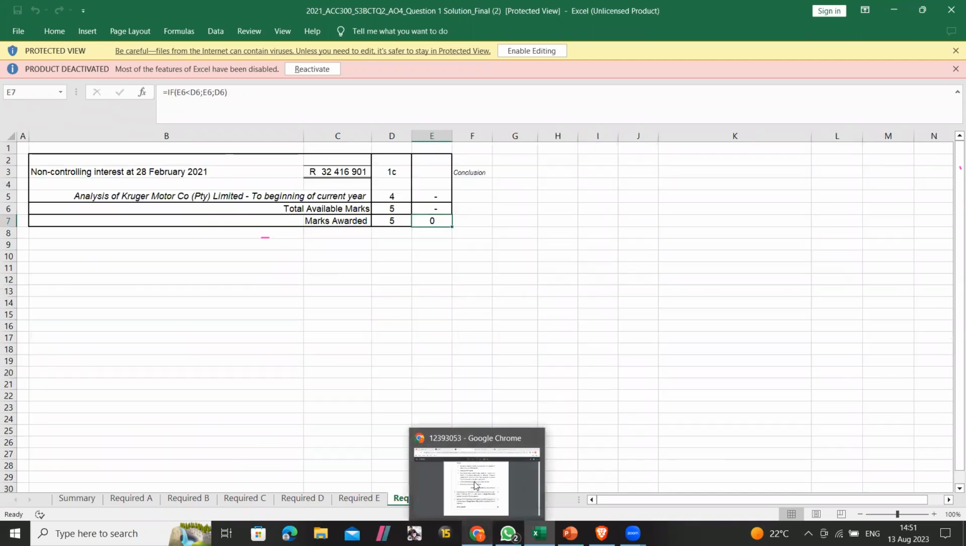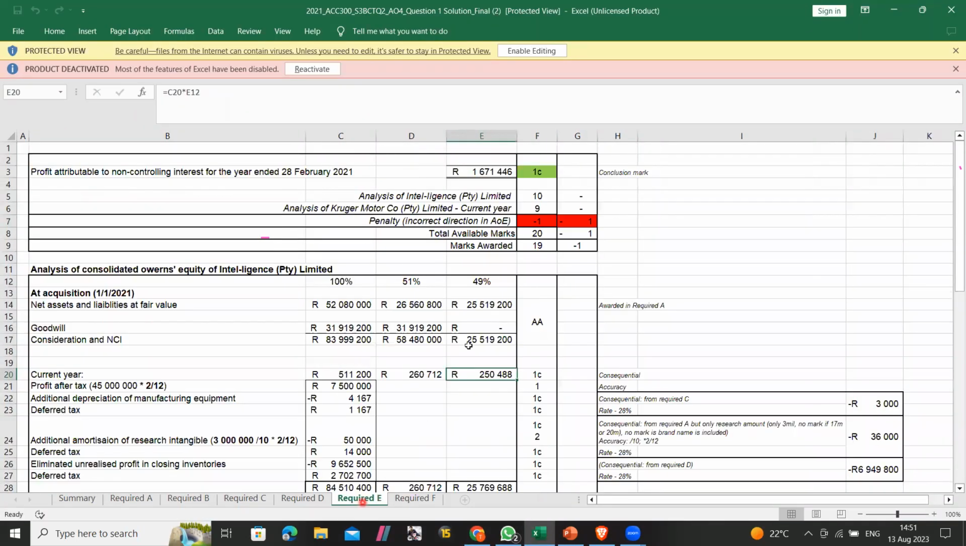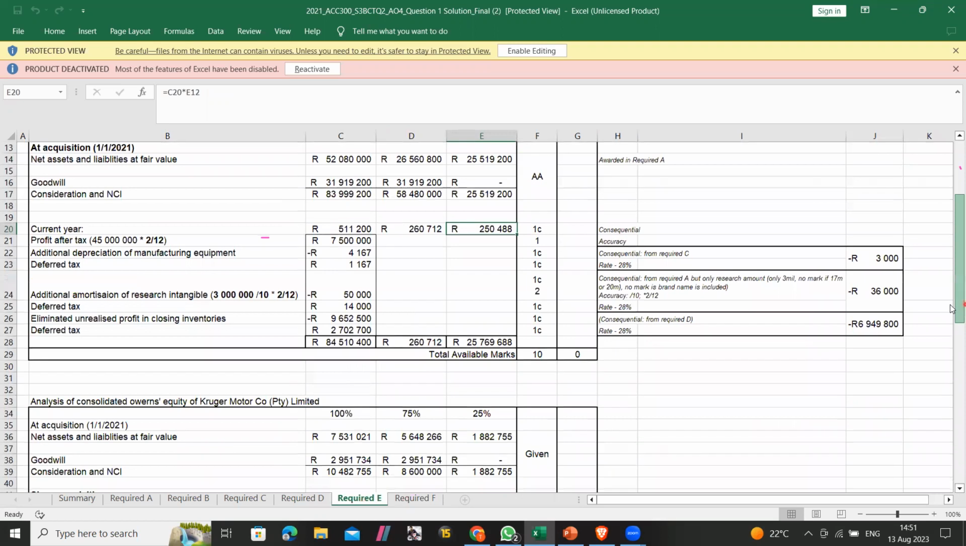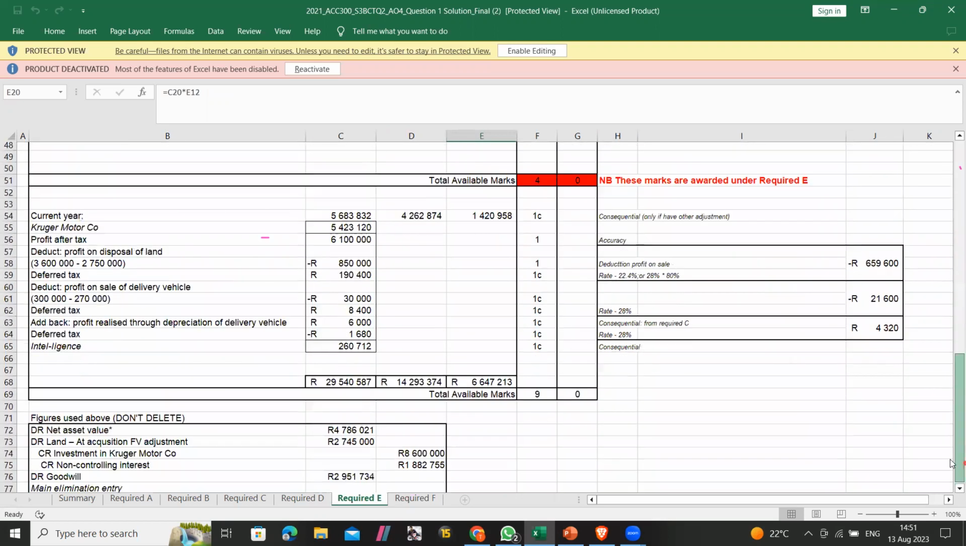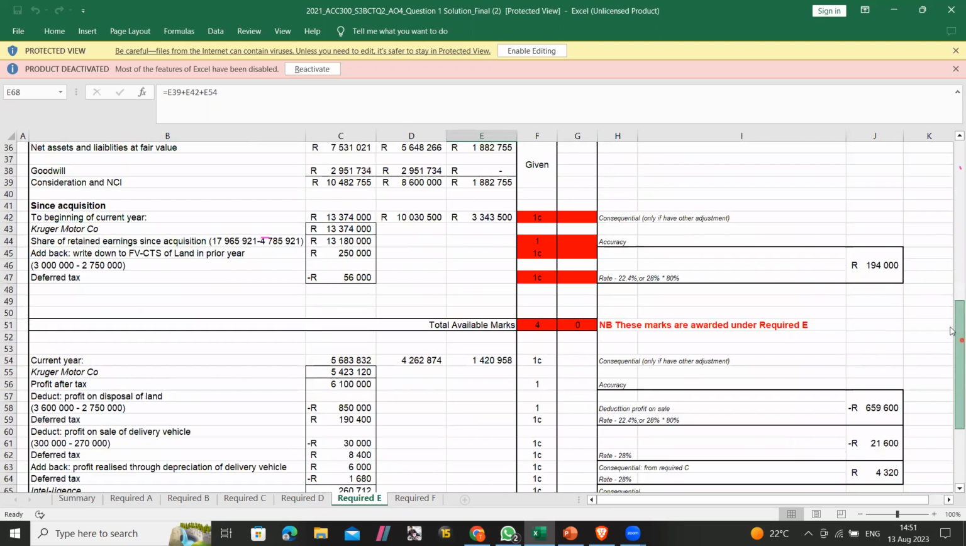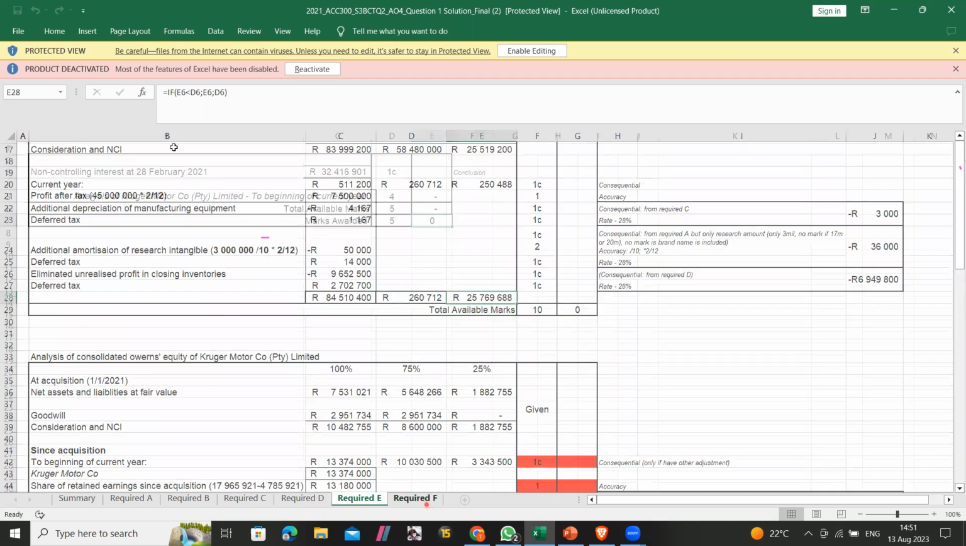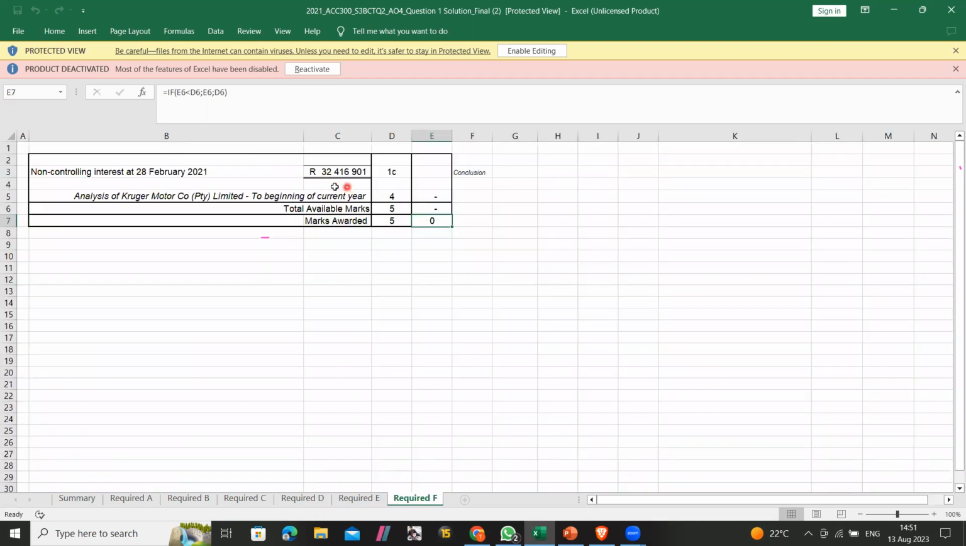Next question, it says, calculate the non-controlling interest balance as it will appear in the consolidated financial statements. Even with this one, you use the analysis of equity. So the non-controlling interest balance will be this, plus this one. That's where they get the 32,416,000. So that's basically a revision of groups in a nutshell, a small revision. I hope it helped.